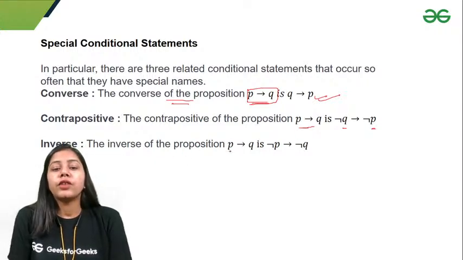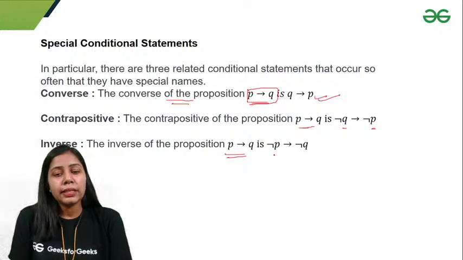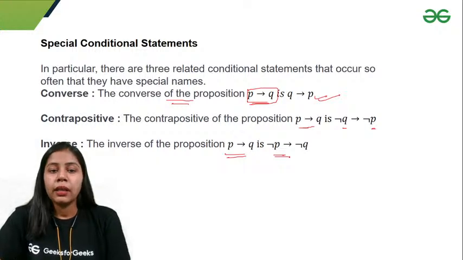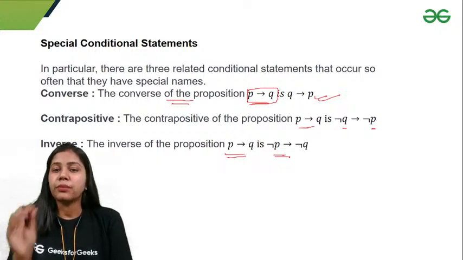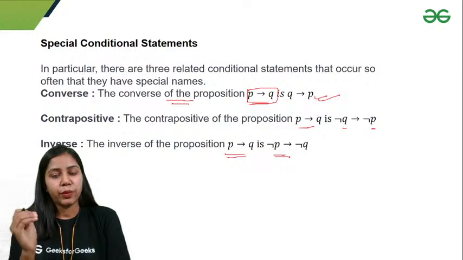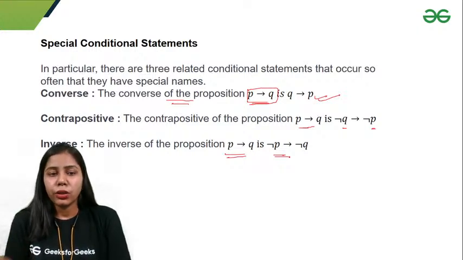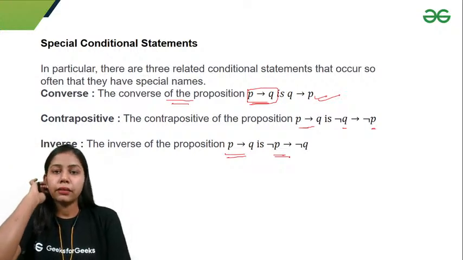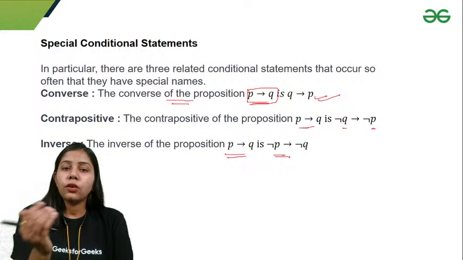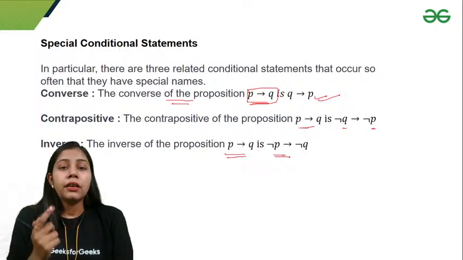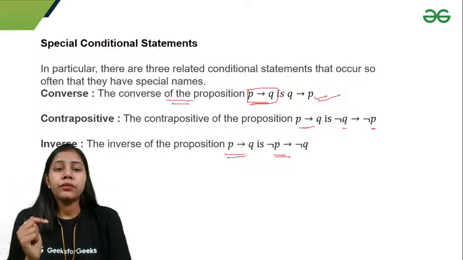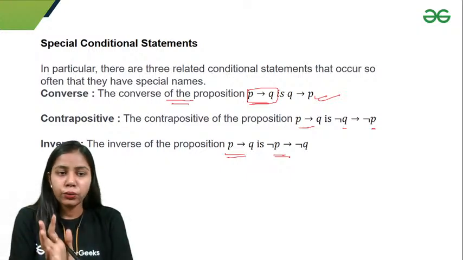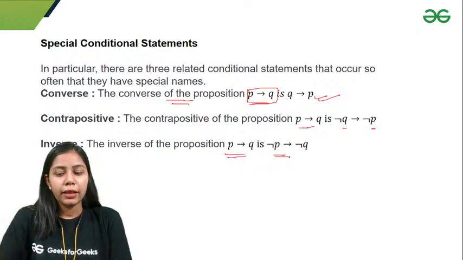That means I negate both the statements and change their positions. The inverse of the proposition P implication Q is negation of P implication negation of Q. That means we negate both P and Q and do not change their positions. There are some questions where they ask you to find the truth value of the contrapositive of a statement. Then first you have to find the contrapositive, and then work out the truth value. So it is important that you know how to find the converse, contrapositive and inverse.